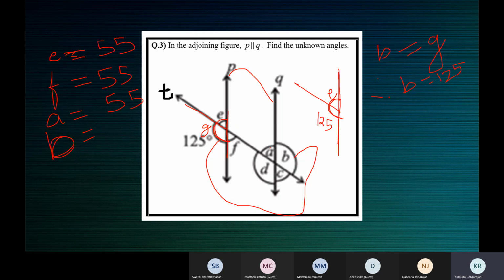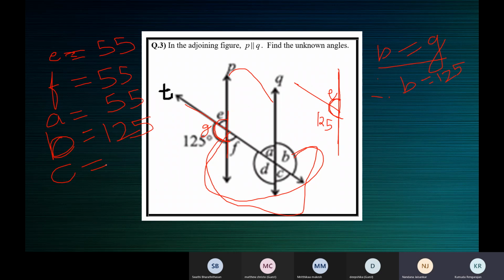So you can name the other angle G. Then first you should write B is equal to G, in brackets, alternate exterior angles are equal. Next line you must say, therefore B is equal to 125 degrees. B is 125 degrees. What is C?